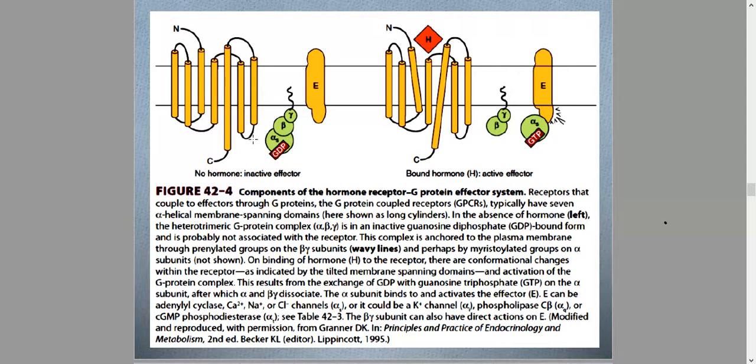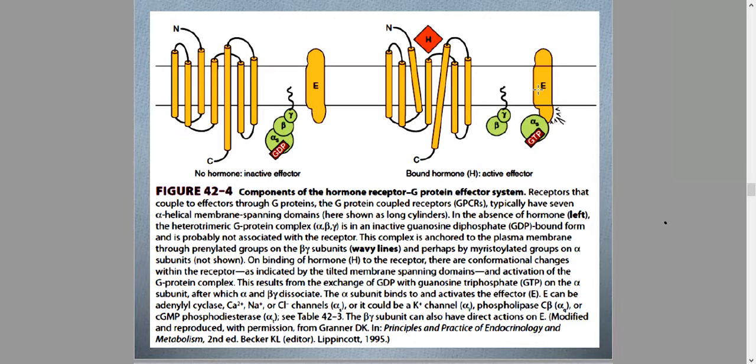So in its inactive form, the G protein is bound to a GDP molecule. In its active form, right, the alpha subunit of the G protein along with a bound GTP will dissociate from the other subunits of the G protein, and this alpha subunit bound to GTP will activate the effector molecule.